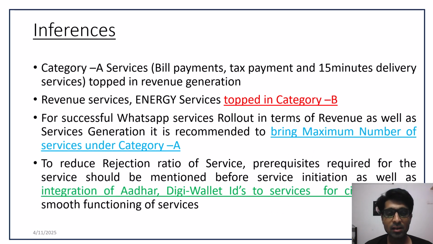The category A services, the bill payments, tax payments, and all the 15-minute services topped in revenue generation, whereas revenue service and energy service topped in category B. For successful WhatsApp services rollout in terms of revenue as well as service generation, it is recommended to bring the maximum number of services under category A, which means the 15-minute service, which does not require any other official to authenticate your service request. Also, in order to reduce the rejection ratio, it is useful to include the services with existing Aadhaar as well as Digi Wallet IDs for citizens, for fast closure of the service as well as the efficient delivery of the service to the citizens.